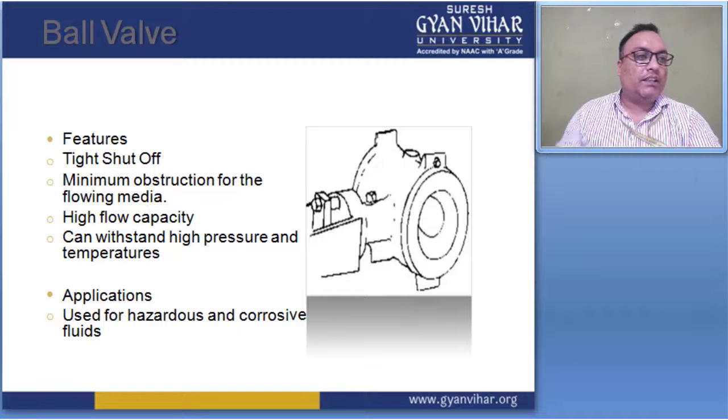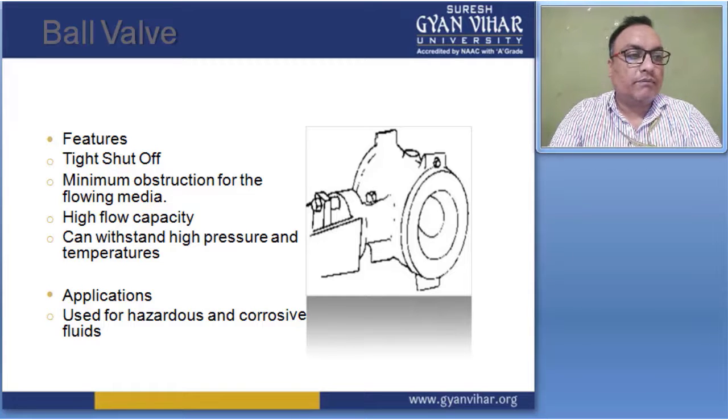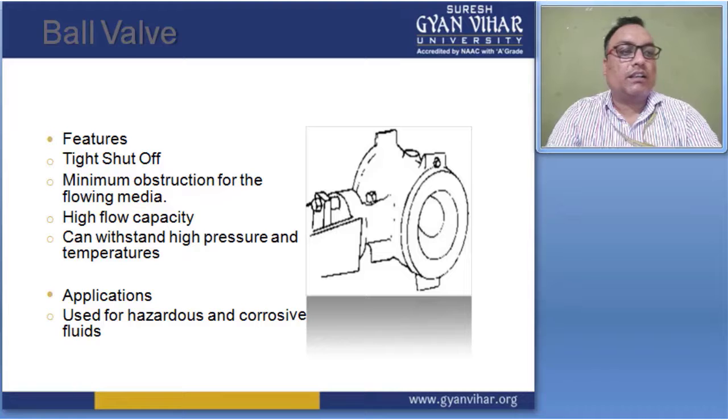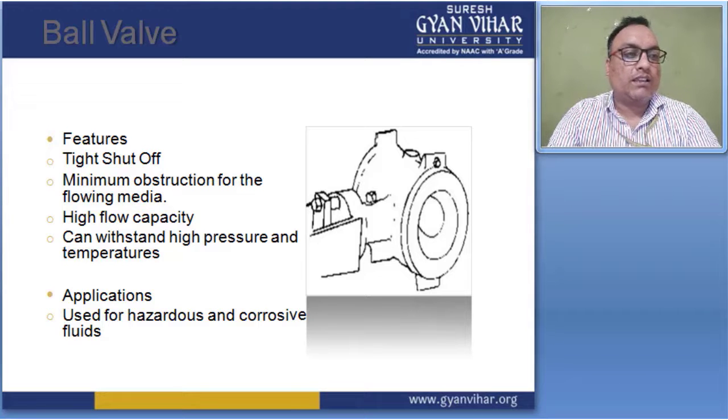These features provide a tight shut-off and minimum obstruction for the flowing media, and it is used as a high flow capacity valve. It can withstand high pressure and high temperature.